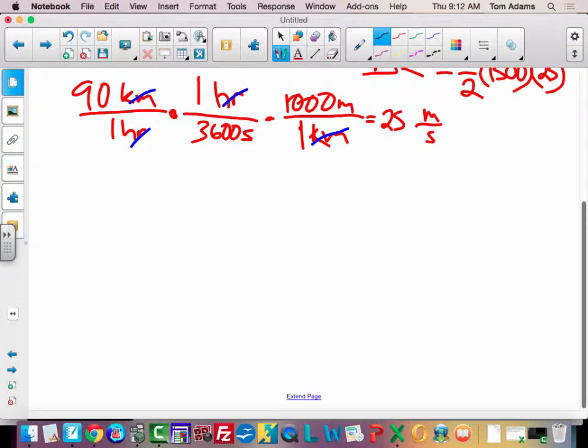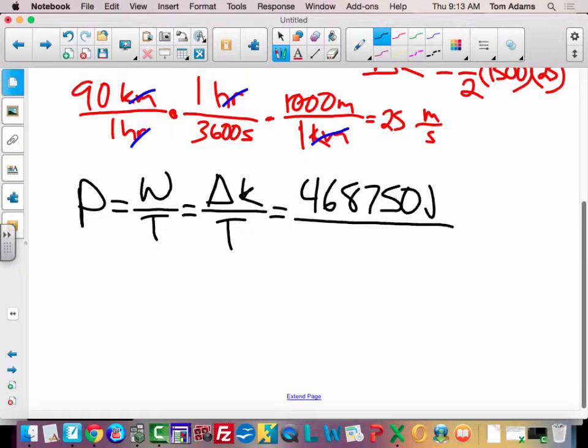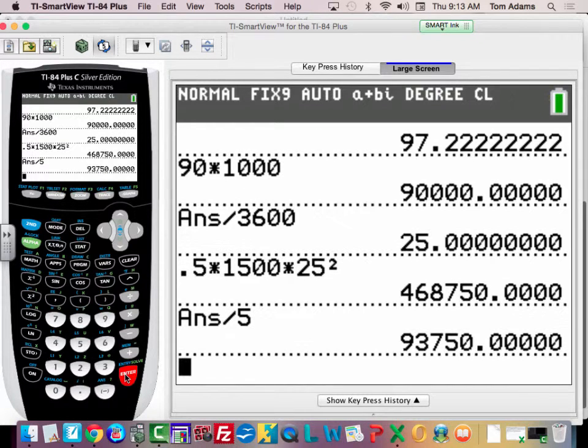468,750. All right, so remember that power is equal to work over time, but we said that's delta K over time, and we said the delta K was what number? 468,750 joules, all over how many seconds? 5. All right, so it looks like I just have to take this number and divide it by 5, right?